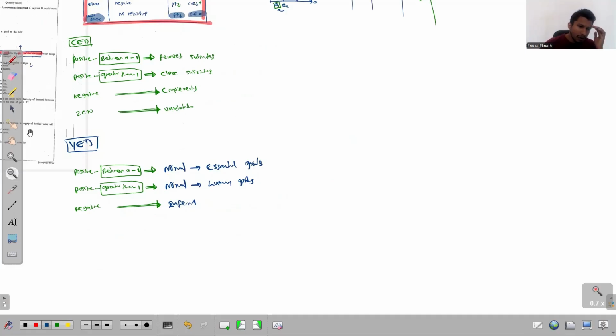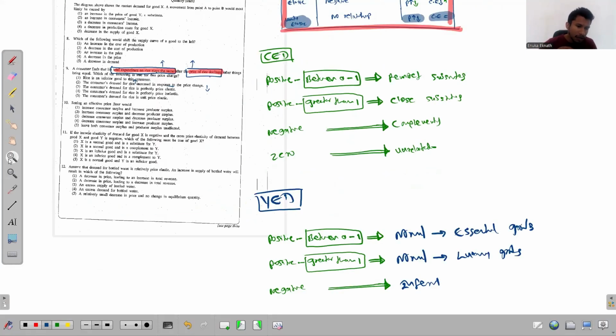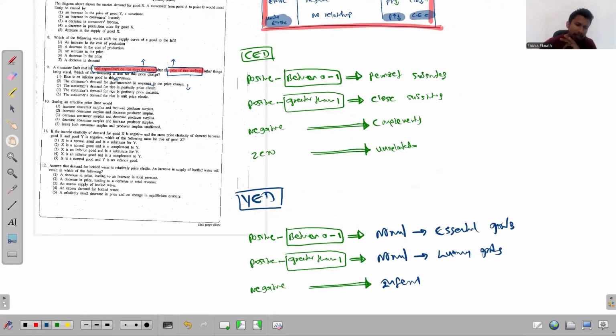Right. Then with this knowledge, you can recognize the answer for this question very easily. If the income elasticity of demand for good X is negative, then the good has to be inferior.